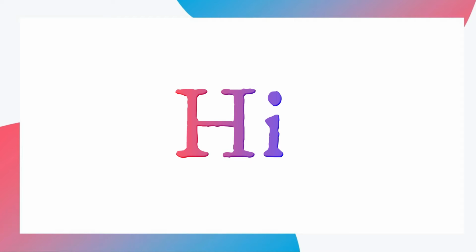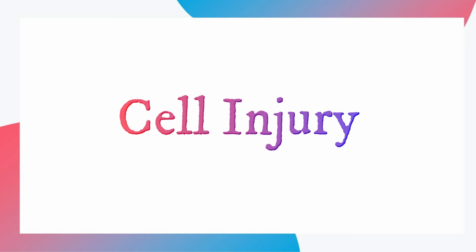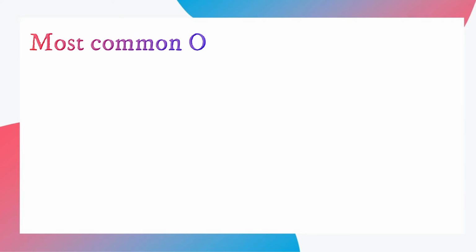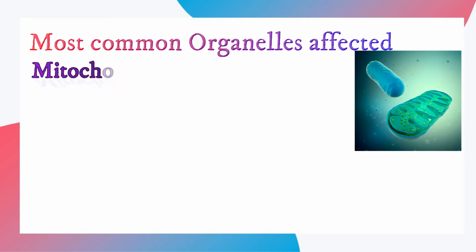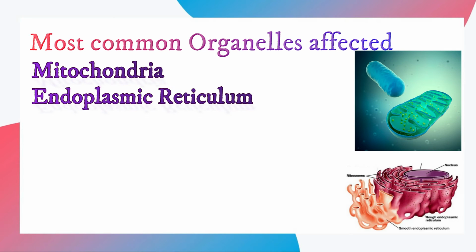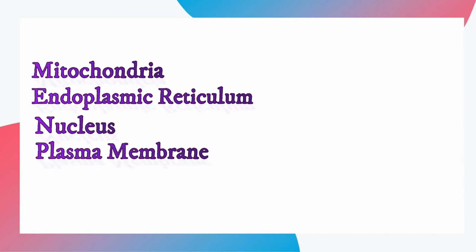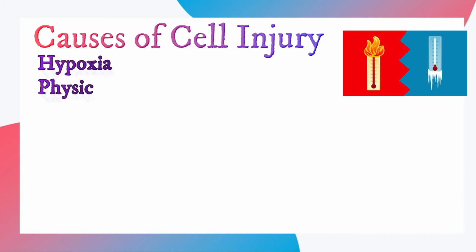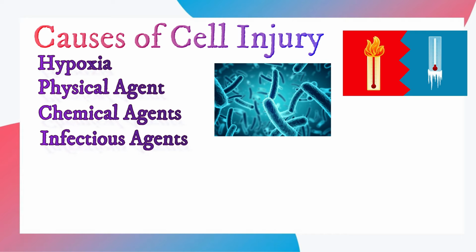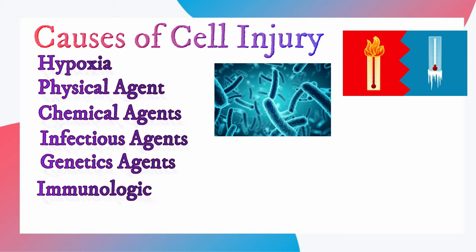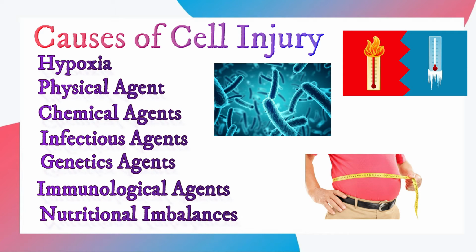Hi, in this video, I'm going to discuss cell injury. First, we will learn about the most common organelles affected during cell injury: the mitochondria, endoplasmic reticulum, nucleus, and the plasma membrane. Causes of cell injury are hypoxia, which is most common, physical agents like heat and cold, chemical agents, infectious agents like bacteria and fungi, genetic agents, immunological agents like autoimmune disorders, and nutritional imbalances, obesity, deficiency of protein, etc.